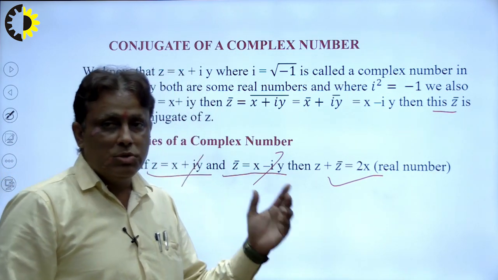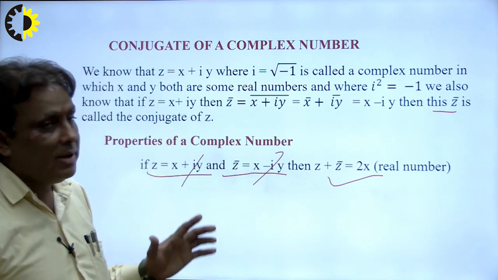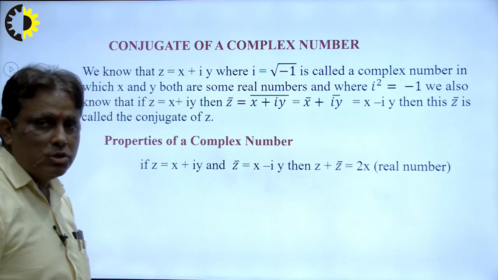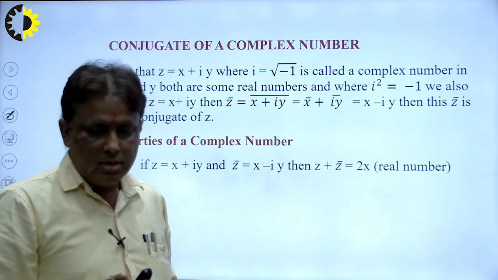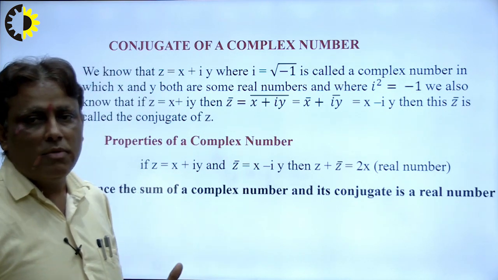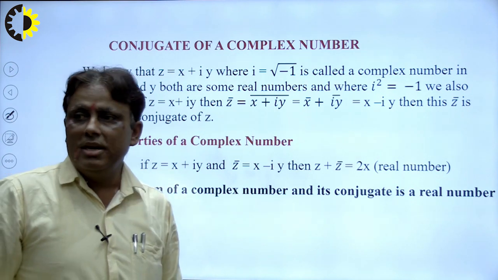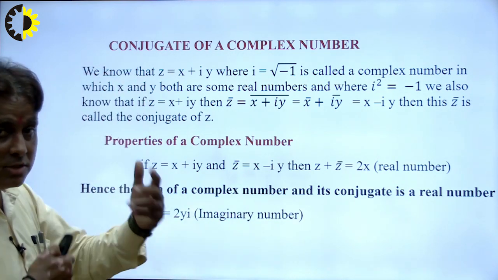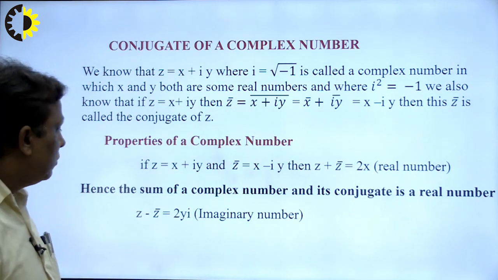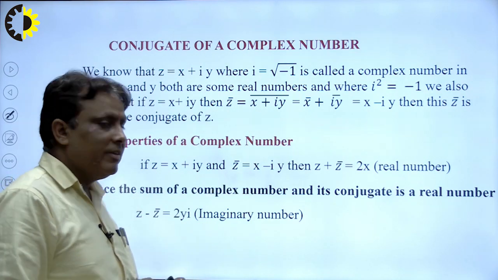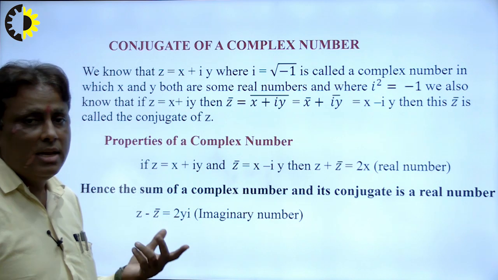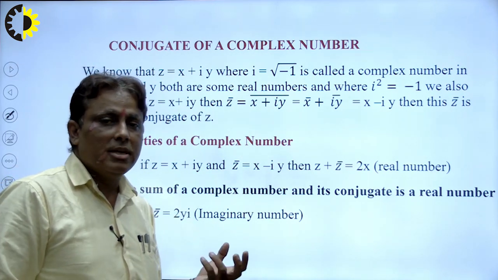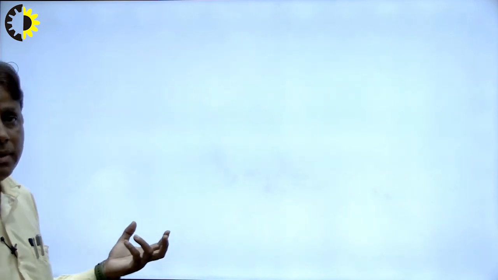This is a most important result, and students, keep in mind when we study our syllabus, this will be a very important result here, right. Hence the sum of a number and its conjugate is a real number. In this way we find out the number. Suppose I want to calculate the difference of a number and its conjugate, so the x cancels out, and the result will be imaginary. So we can say that the difference of a number and its conjugate will be an imaginary number. So students, keep in mind and remember it.